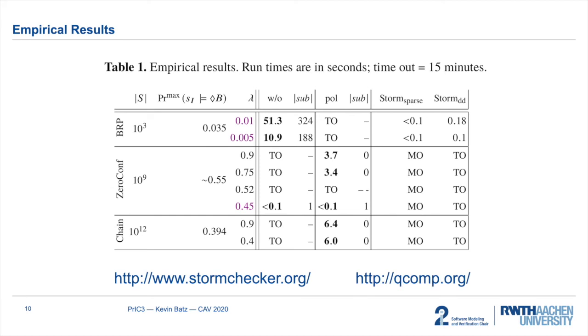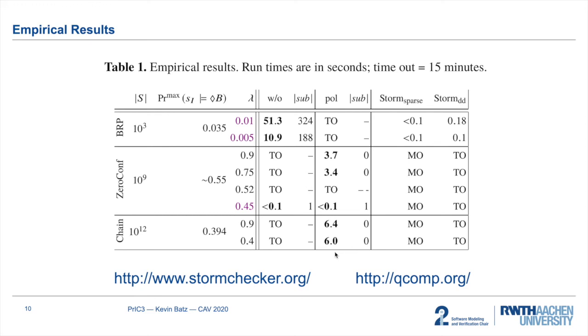However, we can also see that for some structurally simple models, our generalization allows PrIC3 to verify models with up to 10 to the power of 12 states. Currently, this only works for rather simple models, so the breakthrough for probabilistic model checking is not there yet, but we believe that further research on generalization will allow PrIC3 to scale to large and more complex models.